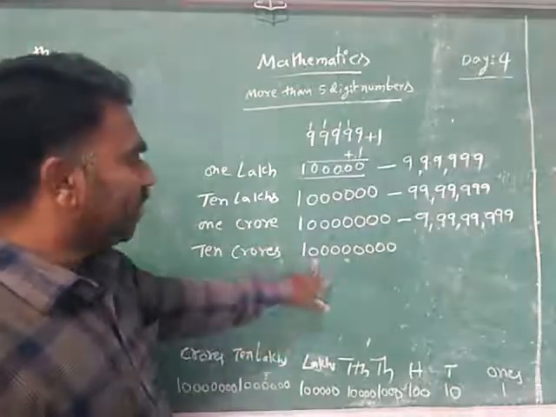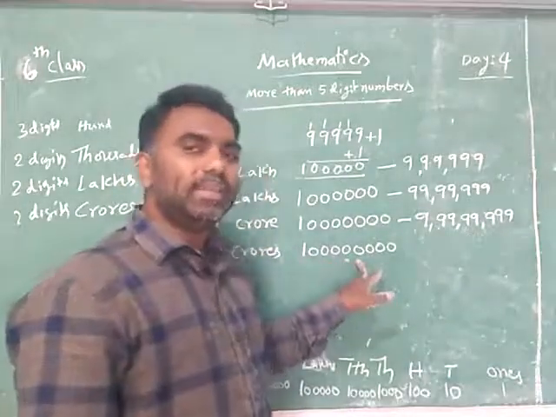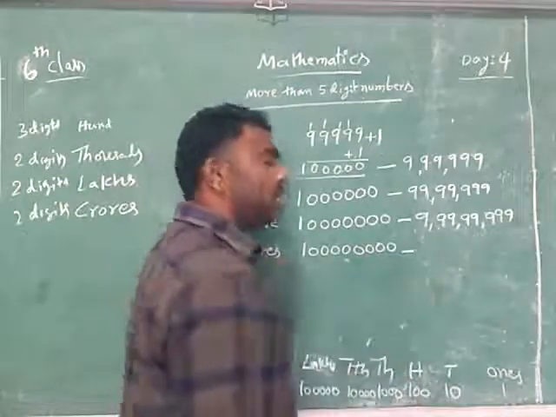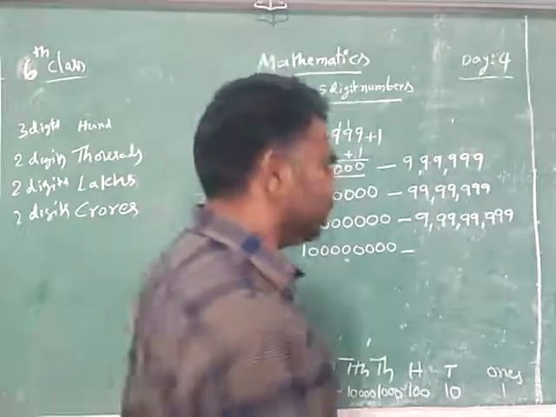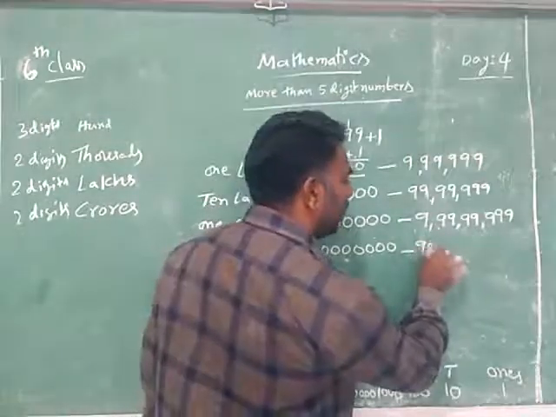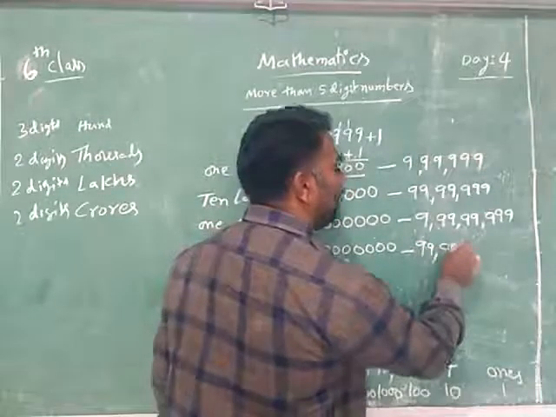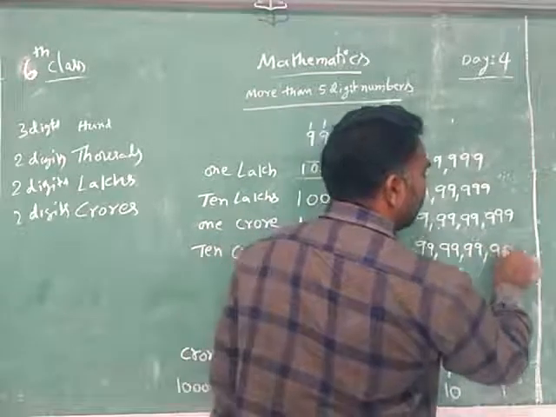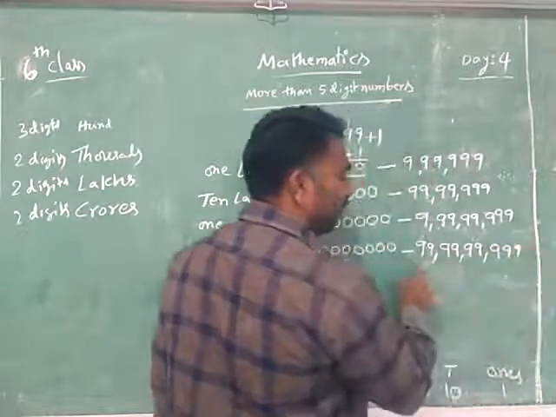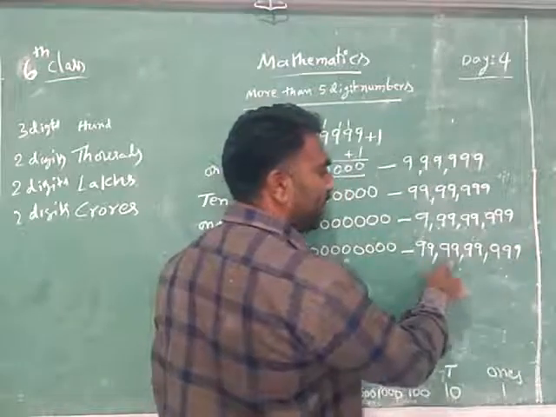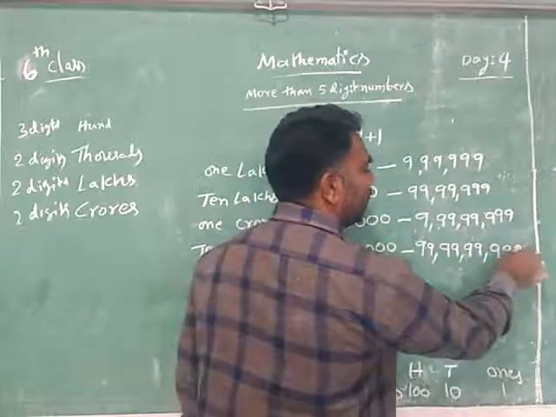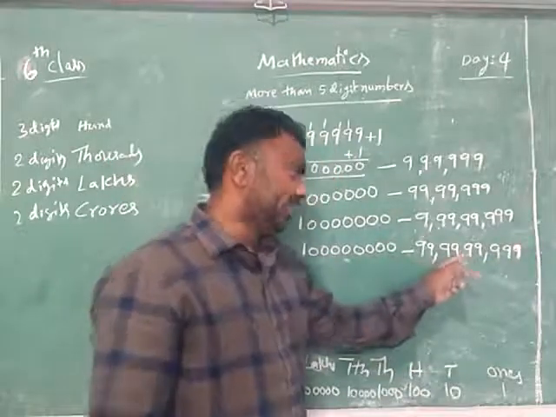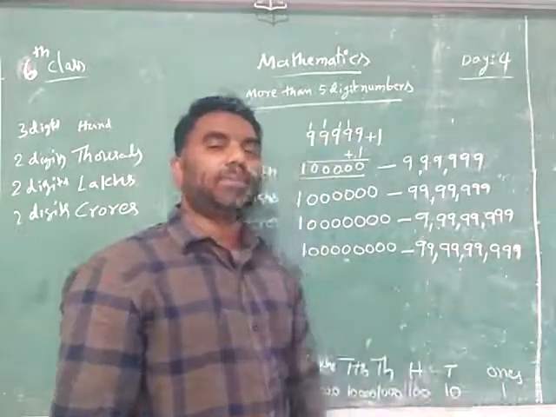This is the smallest 9 digit number. And the biggest 9 digit number is 99 crores, 99 lakhs, 99,999. This is the biggest, greatest 9-digit number.